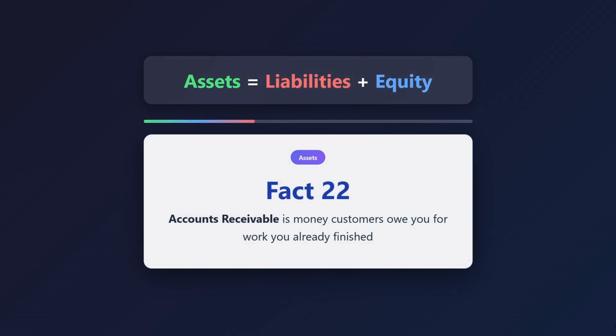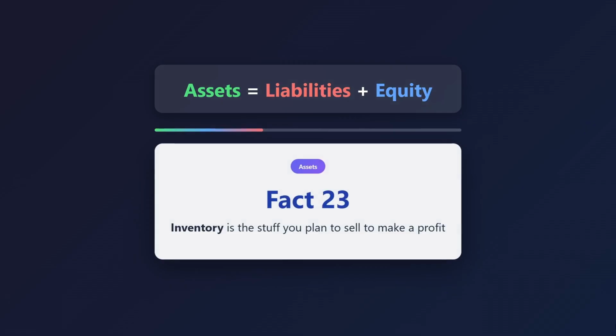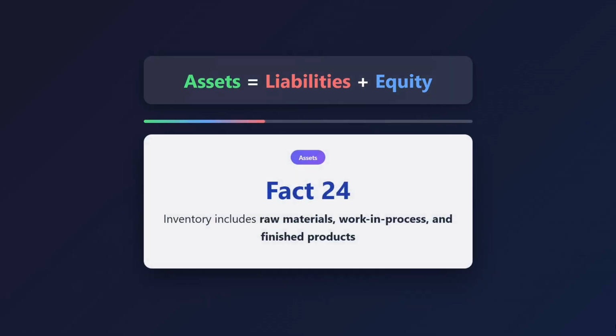22. Accounts receivable is money customers owe you for work you already finished. 23. Inventory is the stuff you plan to sell to make a profit. 24. Inventory includes raw materials, work in process, and finished products. 25. Fixed assets, PP&E, are long-term tangible assets used in core operations. 26.